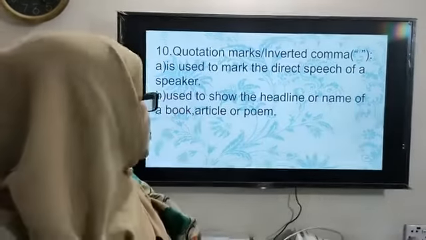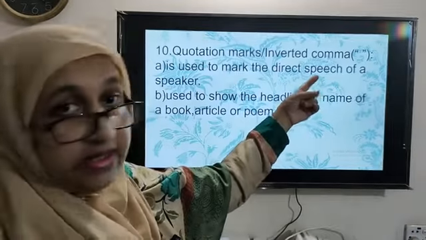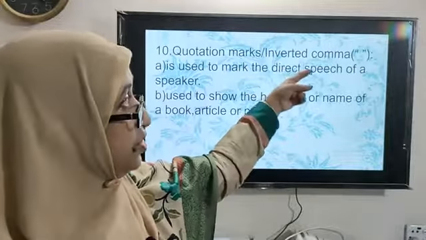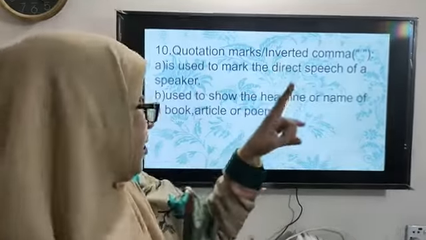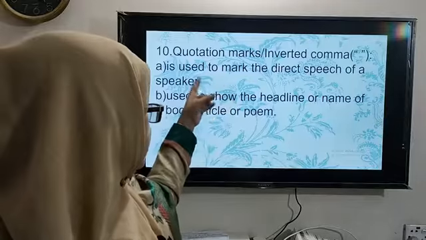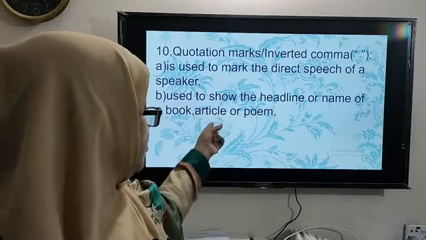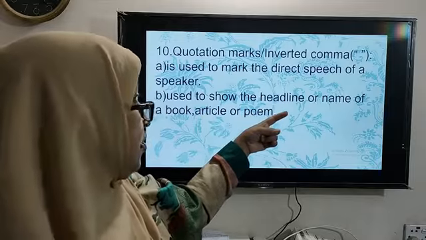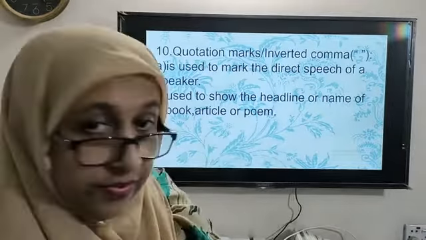Number 10, quotation marks. Quotation marks or inverted commas look like this. In American form you use double commas and in British form you use a single comma. Quotation marks are used to mark the direct speech of a speaker. They are used to show the headline or name of a book or article or a poem.